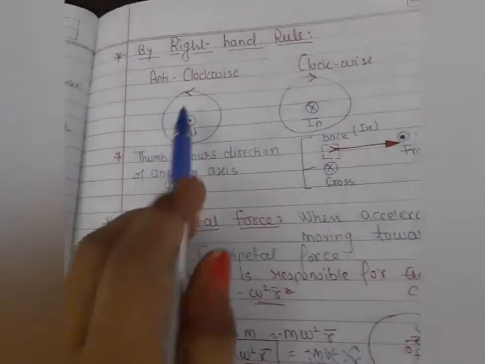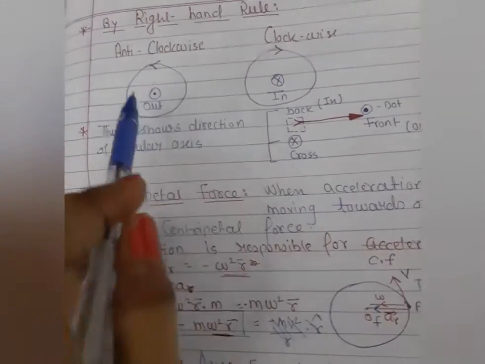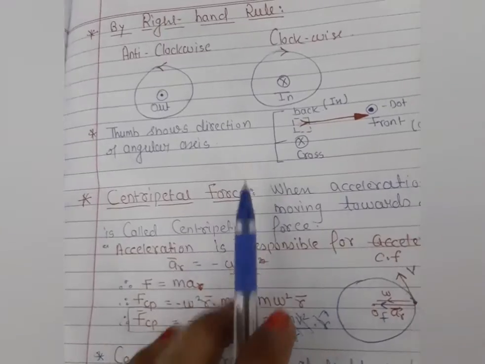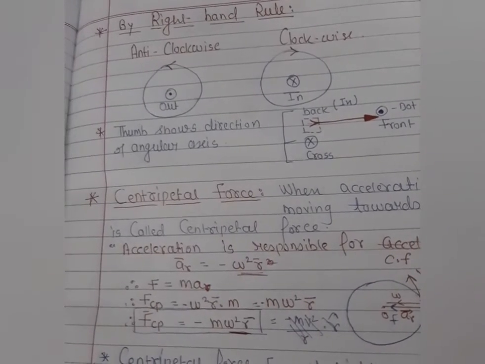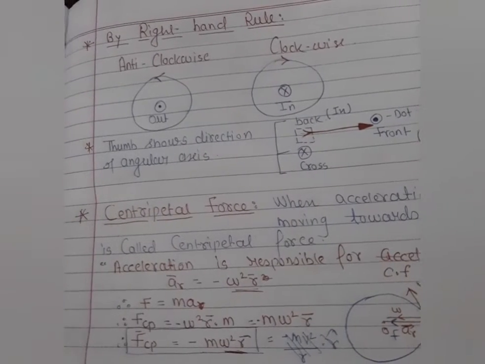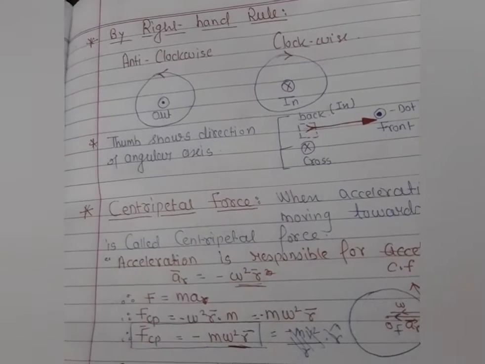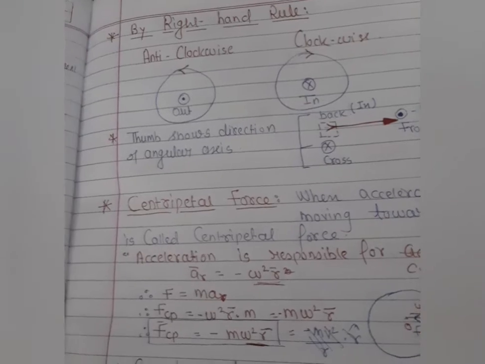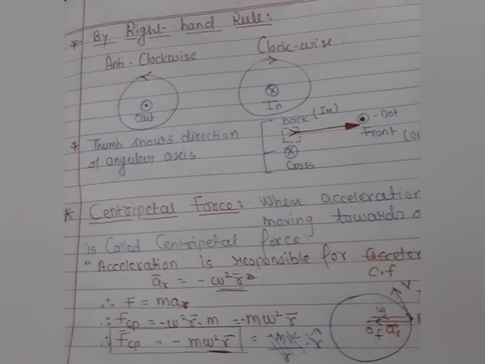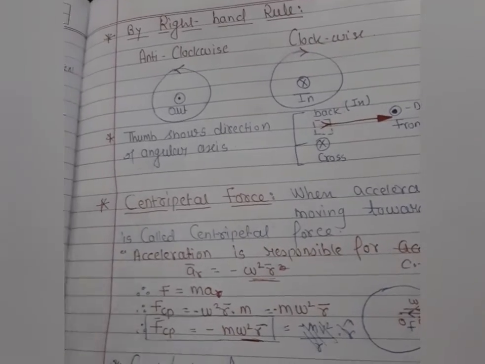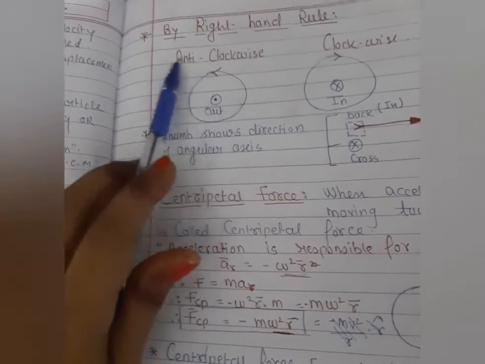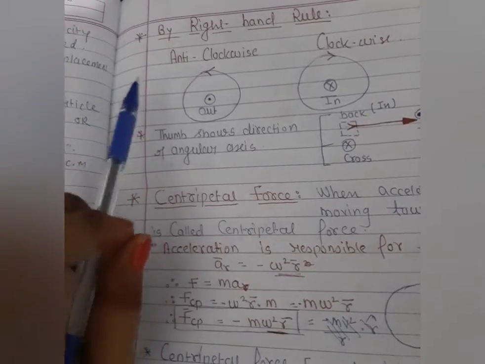So here we can explain by the right hand rule, students. Let me consider a particle moving in the anti-clockwise direction. What will be the direction of the axis of rotation? Clear? We are finding the direction of the axis here. We have very clear instruction about the direction of the particle. Here the direction of the particle is the anti-clockwise direction.